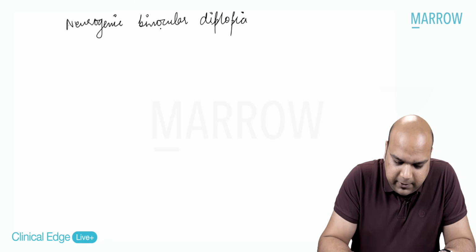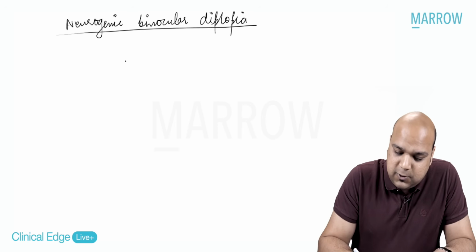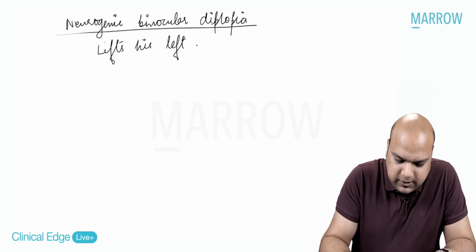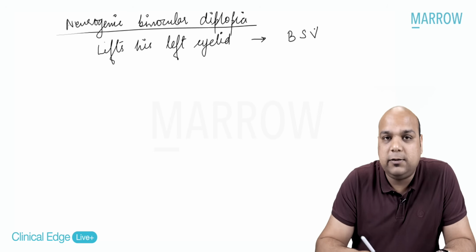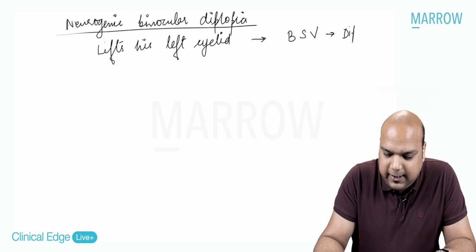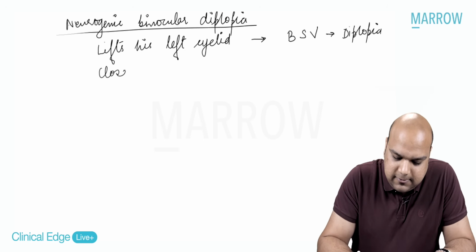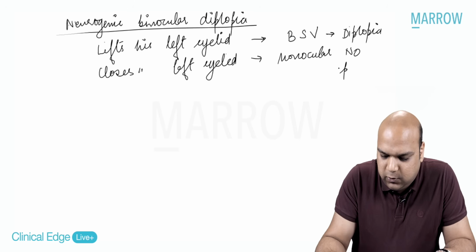See, even without examining the case, based on the history, I could understand it is a case of binocular diplopia. So as soon as he lifts his left eyelid, the ptotic eyelid, the patient starts having what vision, everybody? Binocular vision. During binocular vision, the patient has diplopia. Okay. But when he closes his left eyelid, then which vision? Monocular vision. And in monocular vision, there is no diplopia.